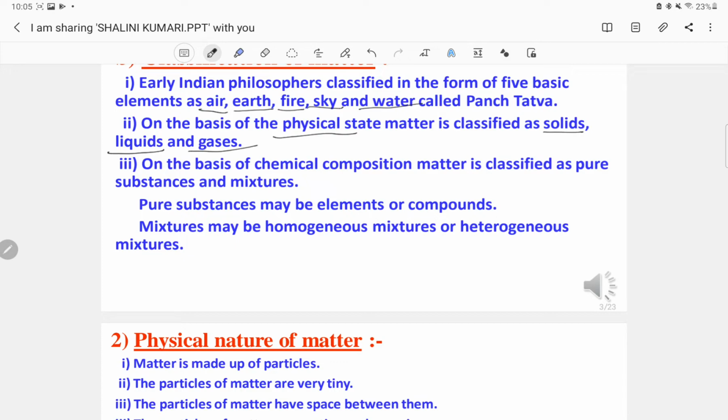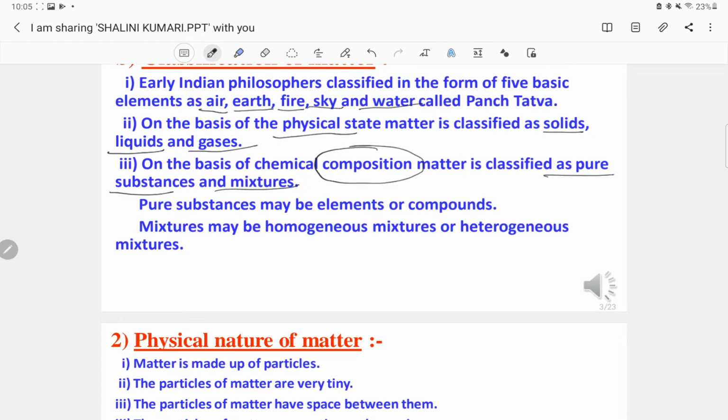How we can identify solids, liquids and gases will be discussed after some time. The second is on the basis of chemical composition, which means according to the composition of the matter, it was classified as pure substances and mixtures.